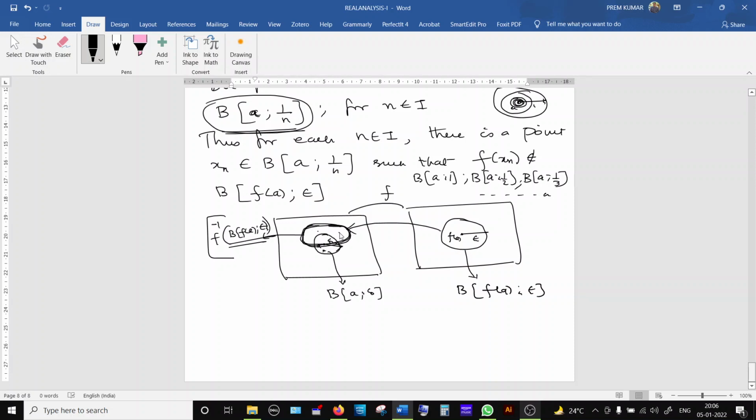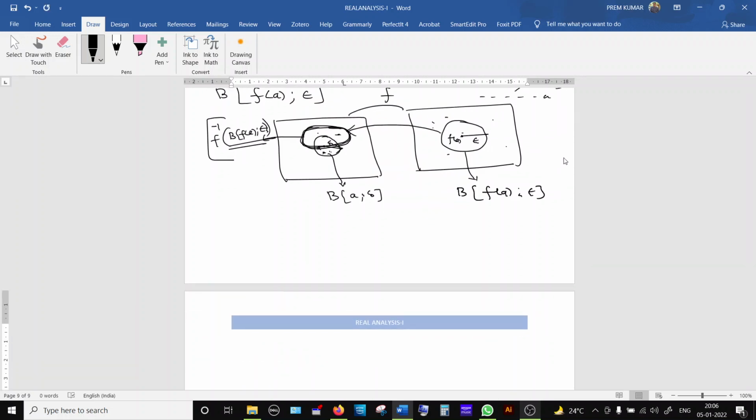If any element is inside the inverse image, the corresponding image will be inside this ball. If the element is outside this inverse image, it will not fall here, it will fall somewhere outside. That concept I just wanted to explain. Now I go to the proof. This is not needed, just for visualization.